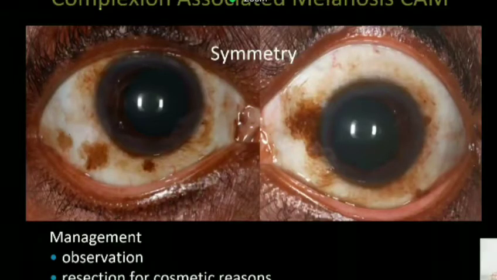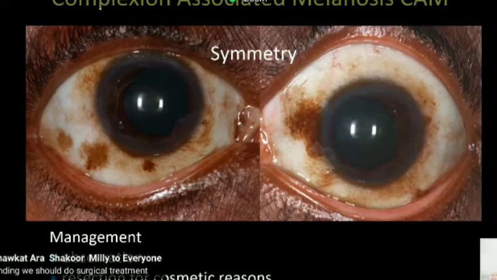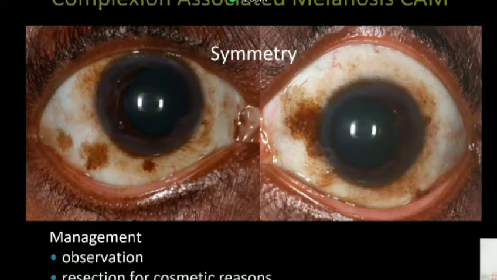Now, how do you manage this? Of course, by observation. You don't have to do anything at all if you are quite sure that it is complexion-associated melanosis. But if a patient wants cosmesis, if it's a young individual who wants a white eye, then there are two options. One is to resect the conjunctiva that is involved and obviously replace it with amniotic membrane or a conjunctival graft. Or you can do heavy cryotherapy. You can do peritomy at the limbus and cryo from the back. And there is resorption of the pigment over time.